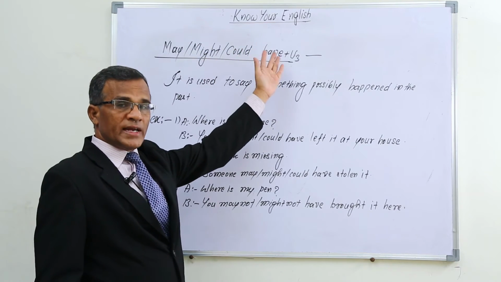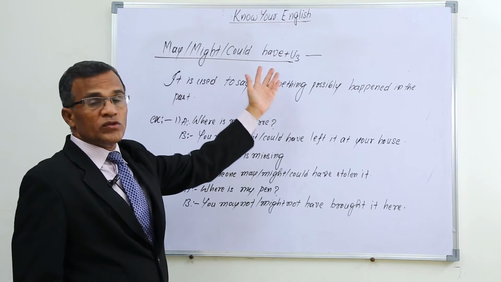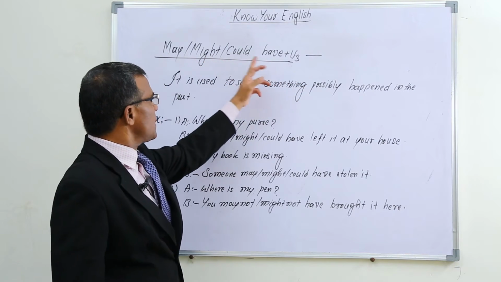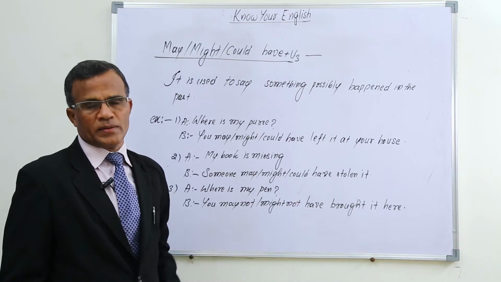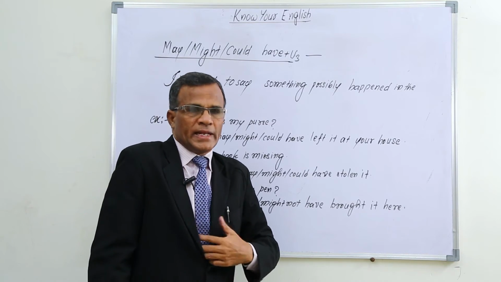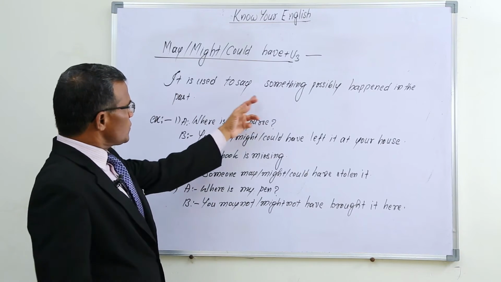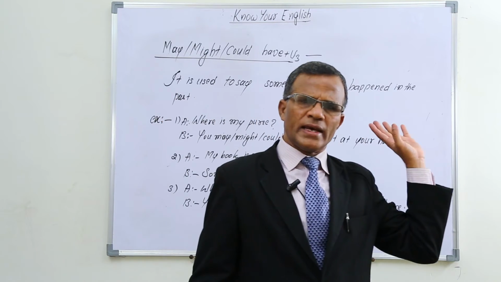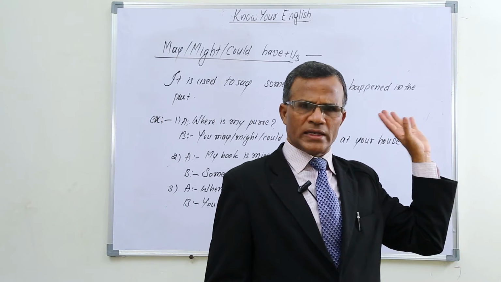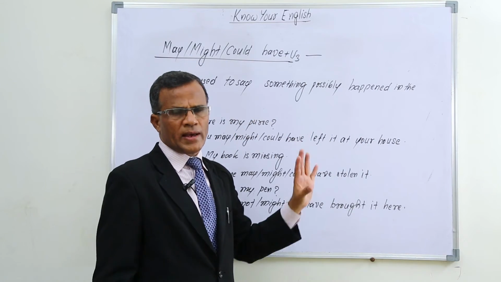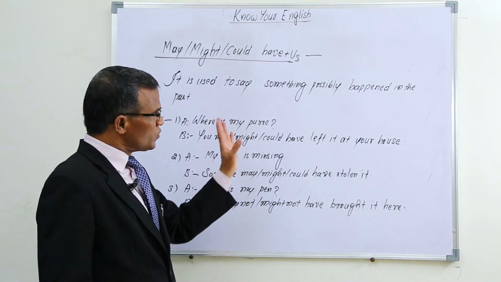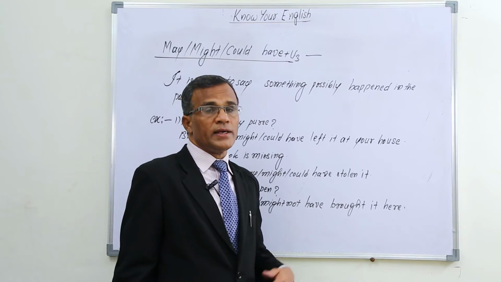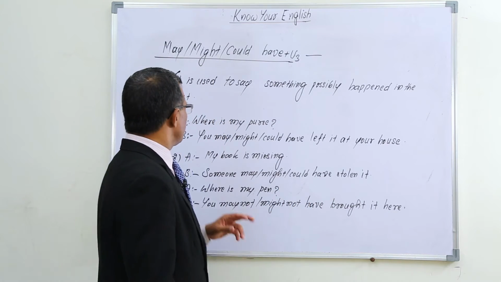In positive sentences the three give the same meaning, means may have plus V3, might have plus V3 or could have plus V3 give the same meaning. It is used to say something possibly happened in the past, to show something might have happened, something may have happened. We use these three in an equal way in positive sentences.